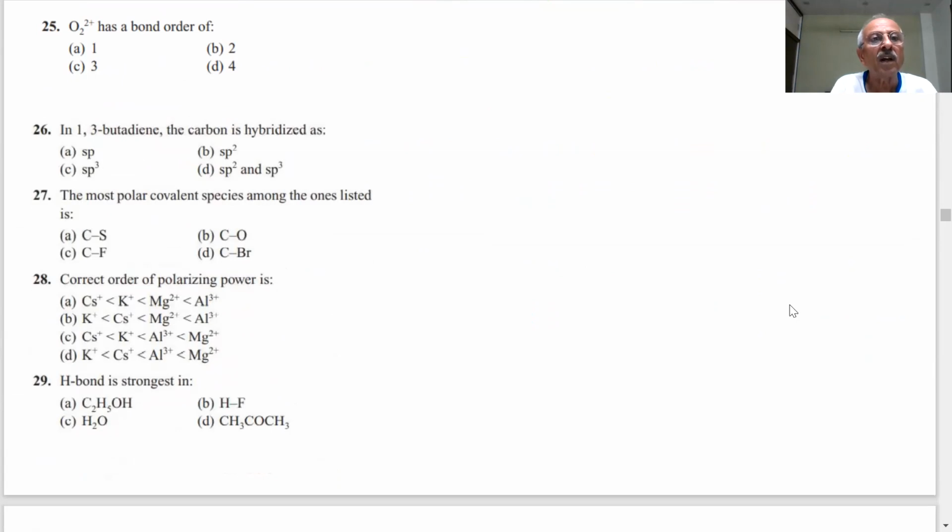Next question is coming. O2 plus has a bond order. Again, questions are coming on bond order, students. Many times they have asked it. How do you calculate the bond order? By MO theory.